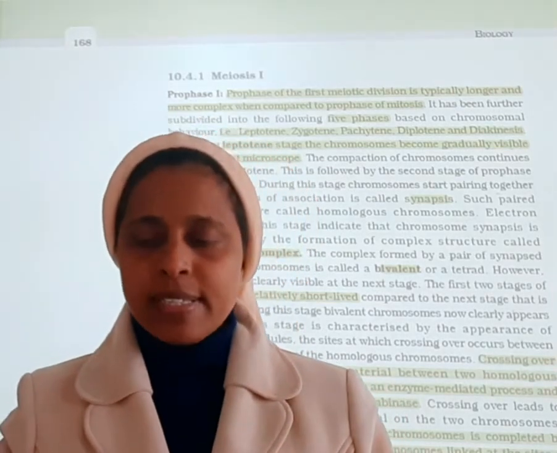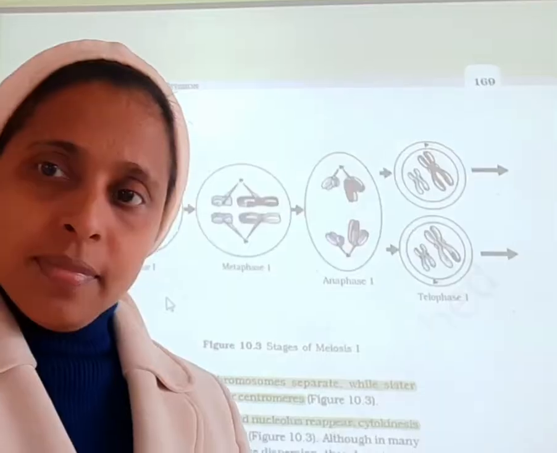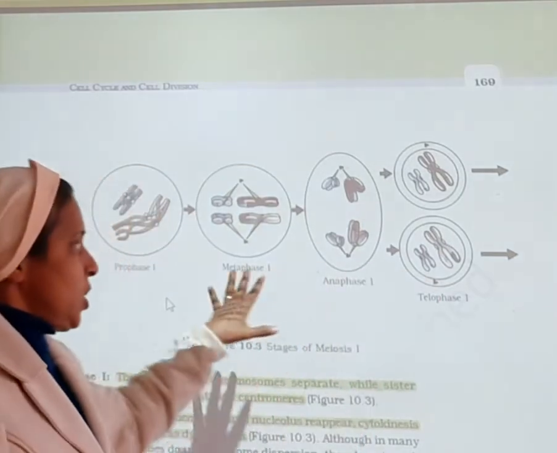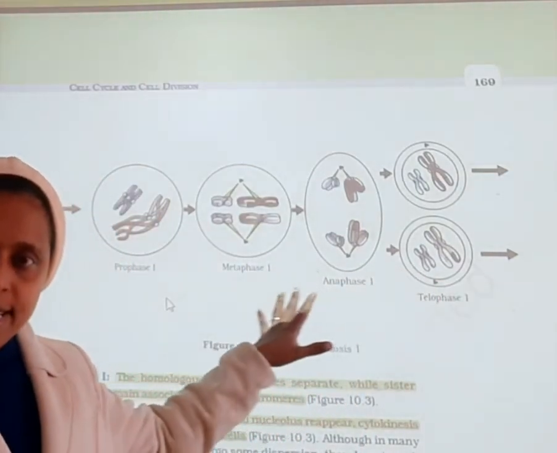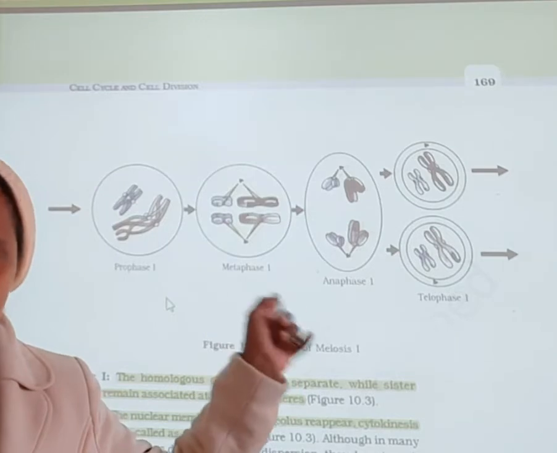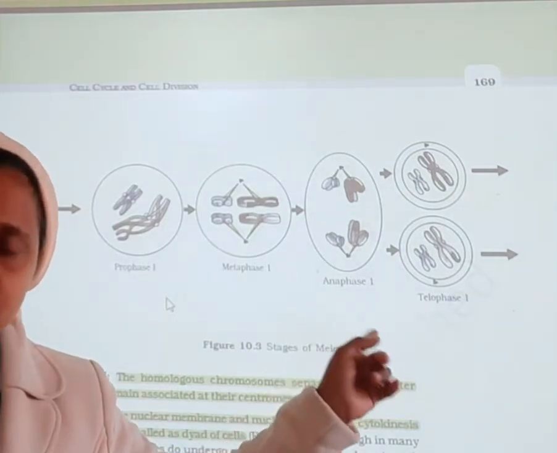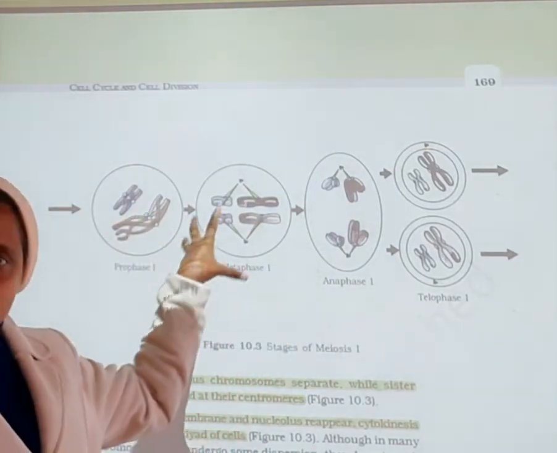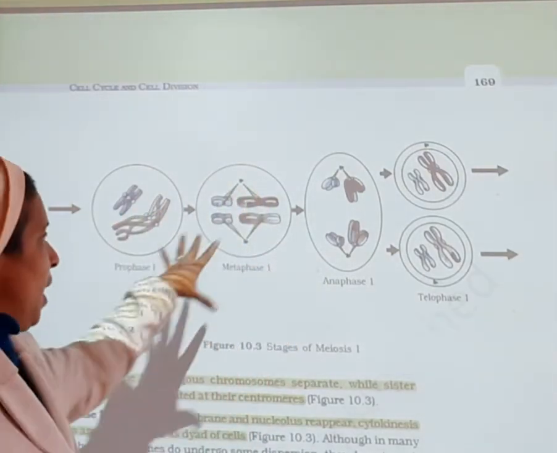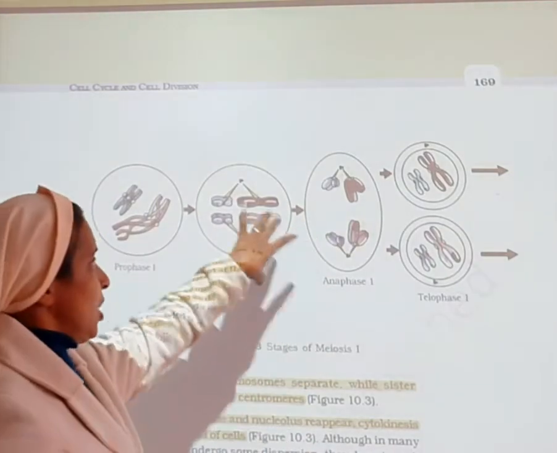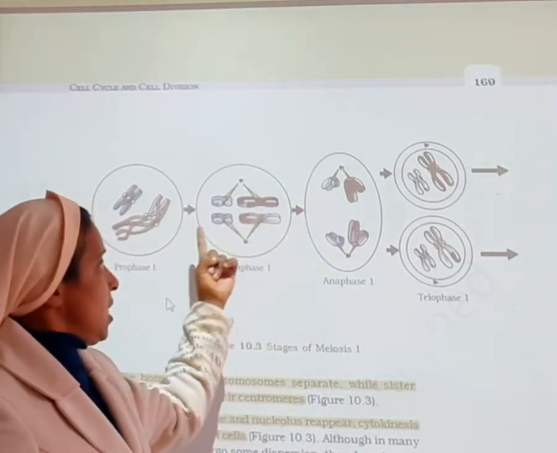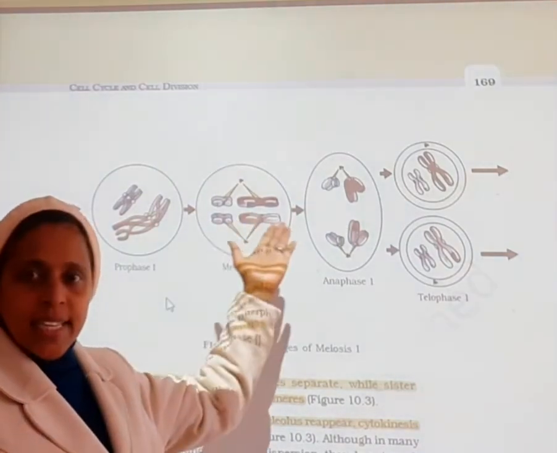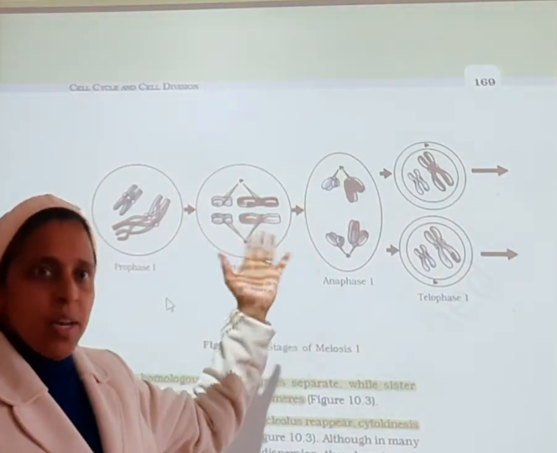Now let us move towards metaphase 1. Here in the image, we can see the various stages of meiosis 1: prophase 1, metaphase 1, anaphase 1 and telophase 1. In prophase 1, the chromosomes are condensed here. And in metaphase 1, you can see the chromosomes are arranged in an equatorial plane. So it is aligned in an equatorial plane in metaphase 1.